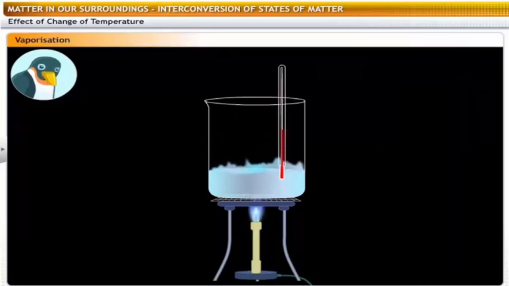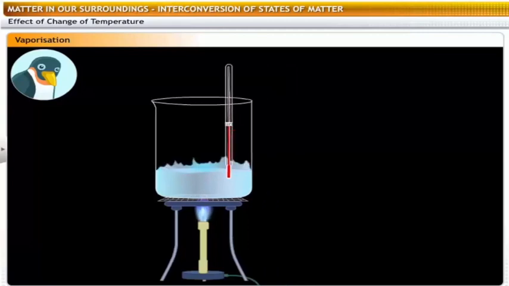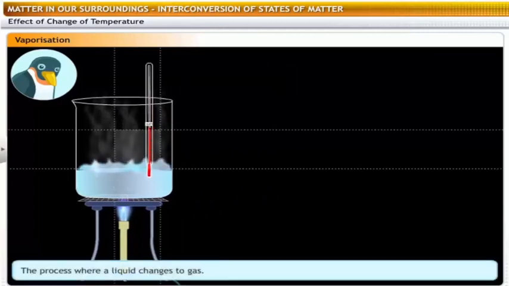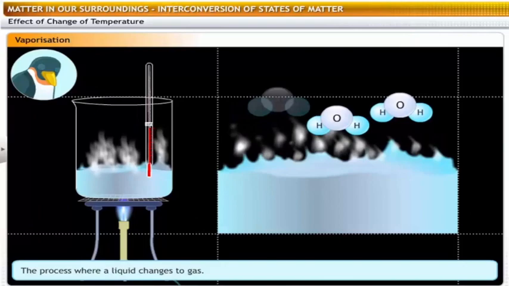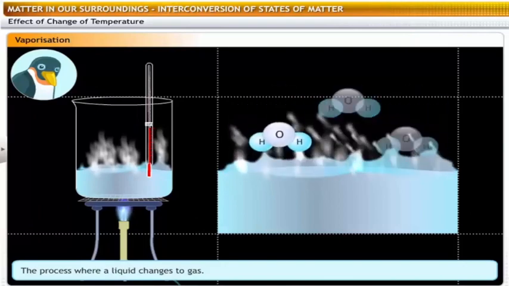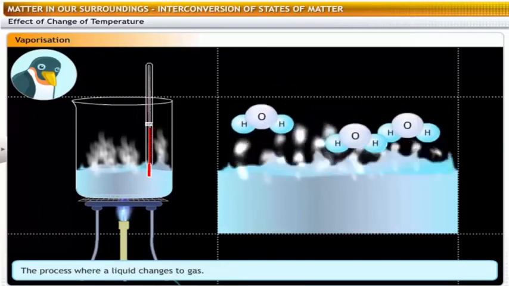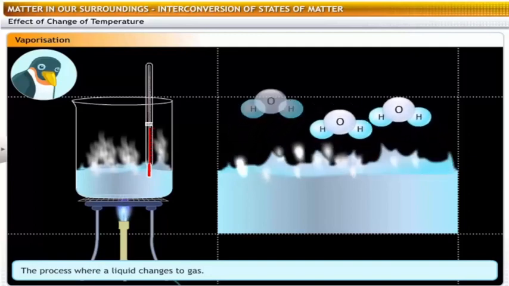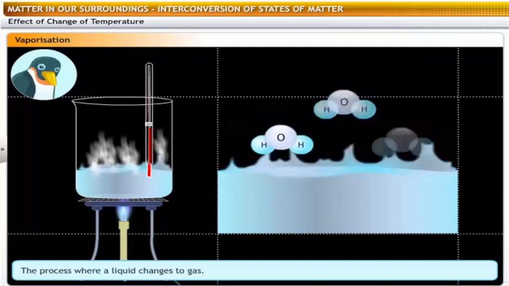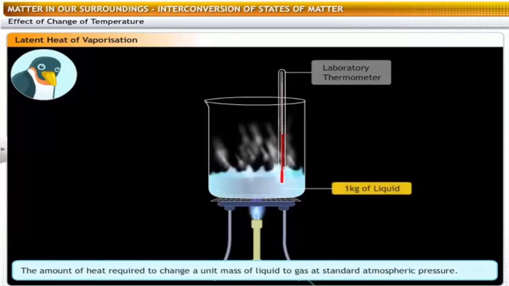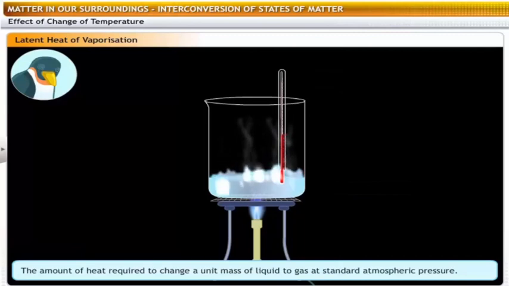Water boils at 100 degrees Celsius. At that temperature, it changes from the liquid state to the gaseous state. Just like in the case of ice turning to water, this change of state also requires latent heat. When 1 kilogram of a substance in the liquid state changes into its gaseous state at the same temperature and at standard atmospheric pressure, the heat energy used up is known as the latent heat of vaporization of that substance.